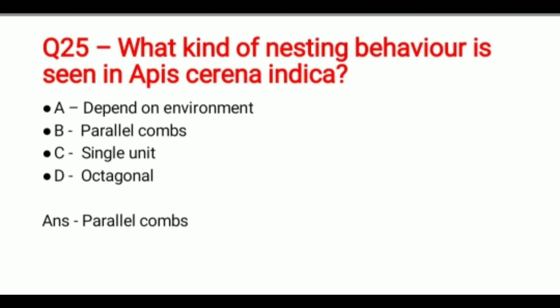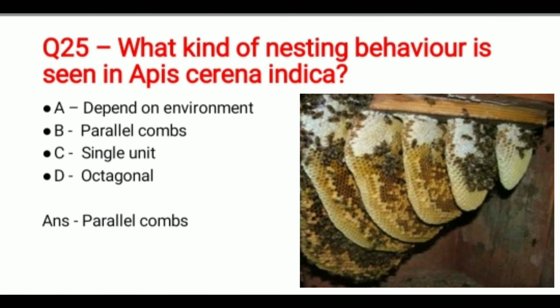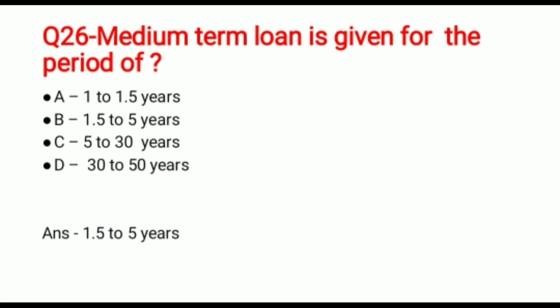Question 25. What kind of nesting behavior is seen in Apis cerana indica? And the options are depends on environment, parallel combs, single unit or octagonal. And the correct answer is parallel combs. Question 26.